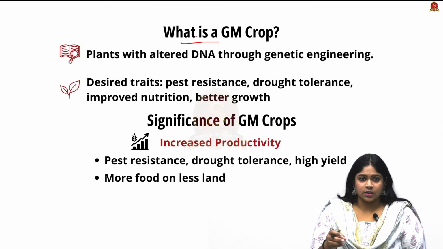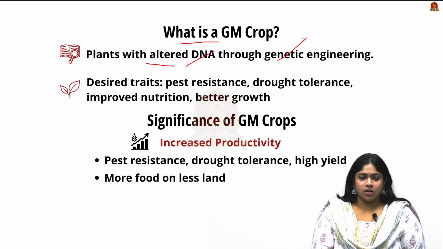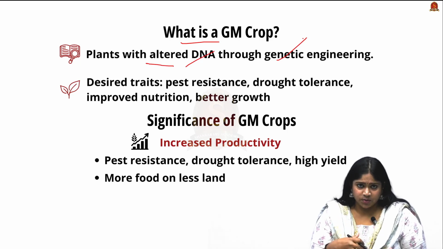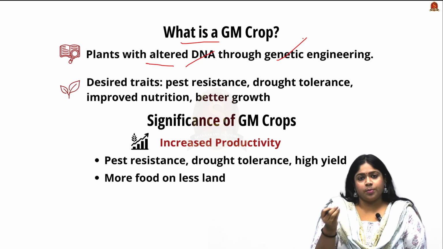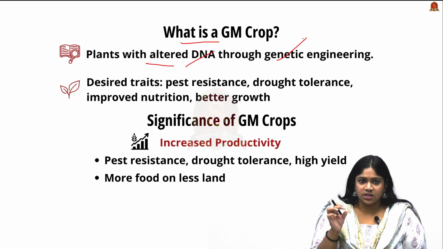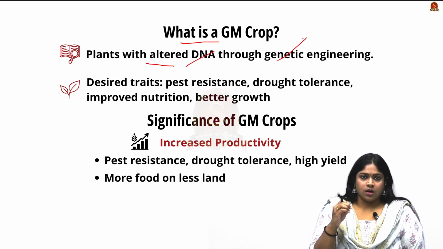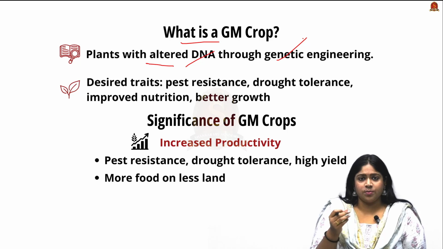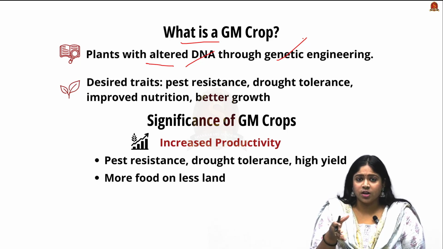So what is a GM crop? A GM crop is nothing but a genetically modified crop, where the plant's DNA is altered through genetic engineering. Looking into the steps of creating a GM crop, first a gene is identified. It can be from a bacterium, a plant or an organism, and that gene is isolated or extracted. For example, you can cut the gene at a specific part to extract it, and then the gene is transferred into a vector.